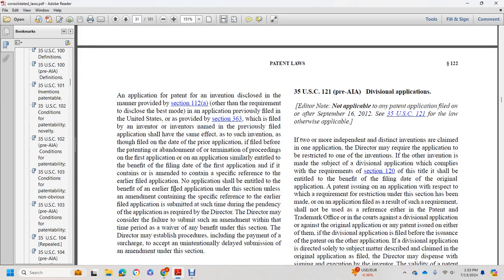No application shall be entitled to the benefit of an earlier filed application under section 120 unless an amendment containing a specific reference to the earlier filed application is submitted at such time during the pendency of the application as required by the Director. The Director may consider the failure to submit the amendment within that time period a waiver of any benefit under this subsection. The Director may establish procedures, including payment of a surcharge, to accept an unintentionally delayed submission of an amendment under this section.